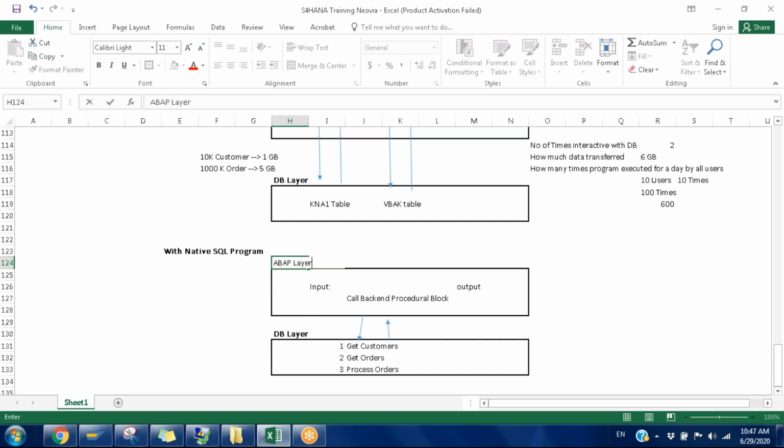This is another layer, 1 KB. Here it is 10 KB. Let us take the maximum. Even if they are running 100 times per day, approximately how many KBs? 60 into 100, 6,000 KB only. So this is about how we need to move some piece of data from our ABAP layer to the DB layer with some technique. That is what we are calling code pushdown.